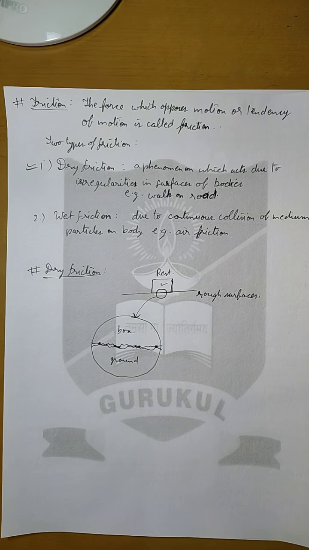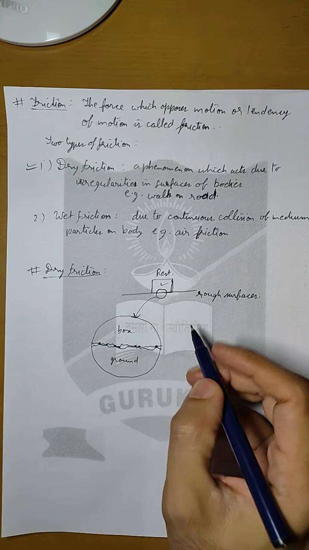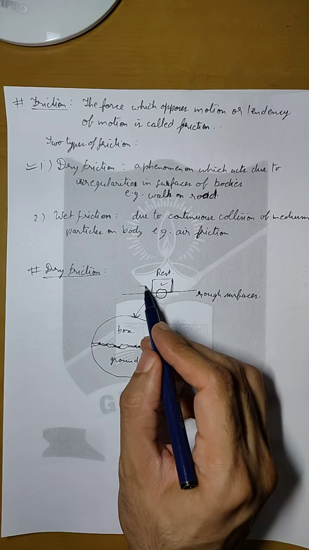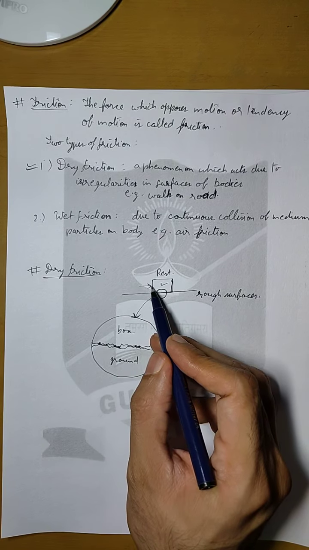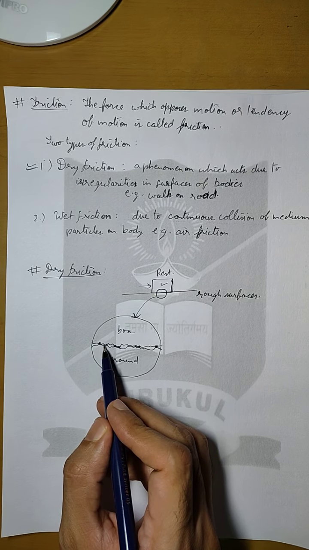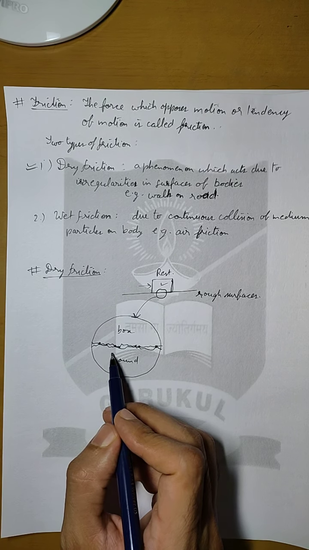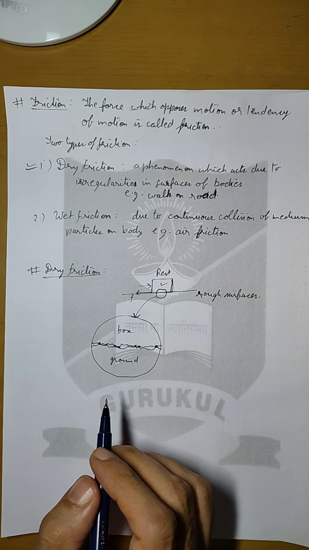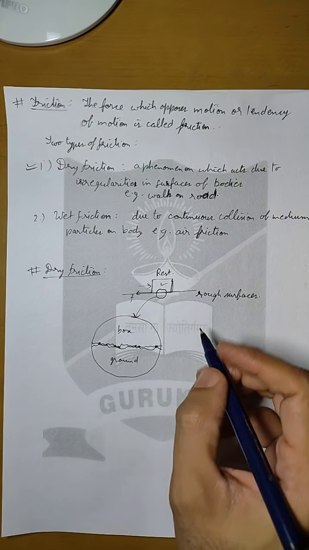Now because of these interlocking, there is an opposition of relative motion. Now if we apply force on this box and try to move it, these interlockings will apply force on each other, and that force, the reactive force from the ground in opposite direction, that is the main cause of friction.